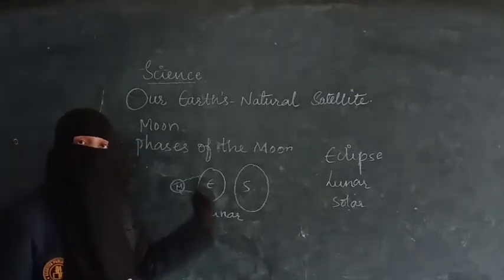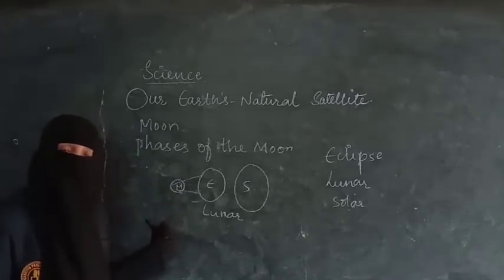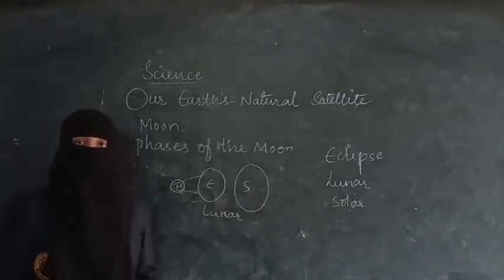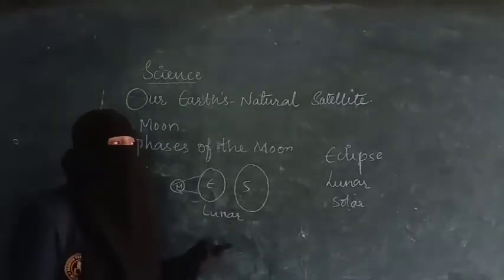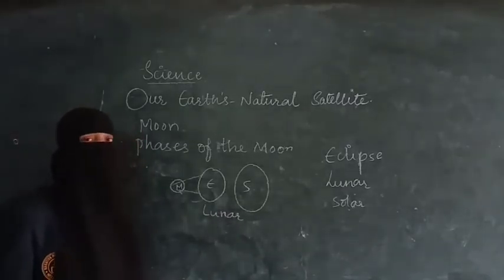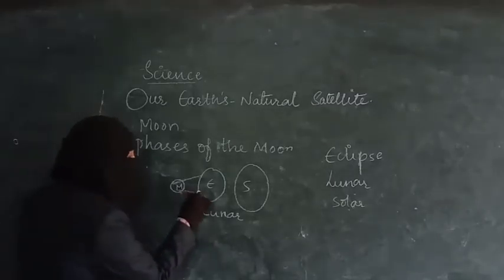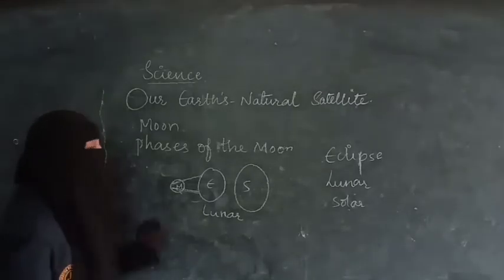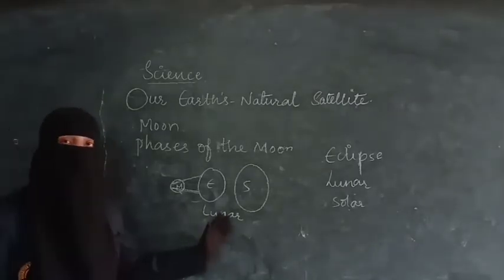The darkest shadow of the earth will be falling on the moon, and as a result the moon will become invisible. This type of eclipse is called a lunar eclipse, and lunar eclipses are of different types. When the complete dark shadow of the earth is falling on the moon, the moon will be completely invisible.